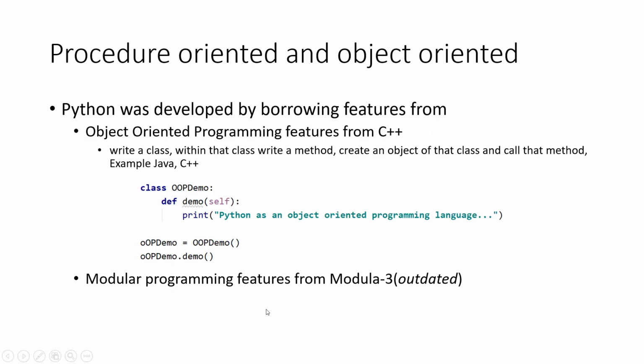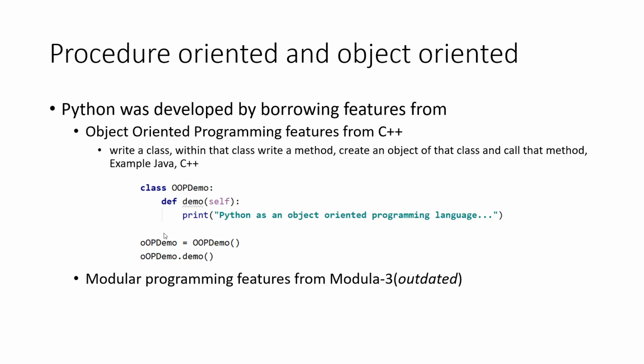And Python was developed by borrowing object-oriented programming features from C++. That is, in case of object-oriented programming, we write a class, and within the class we write a method, and we create an object of that class and call the method using that object reference. So this is object-oriented programming feature.